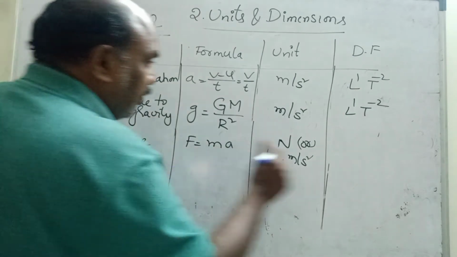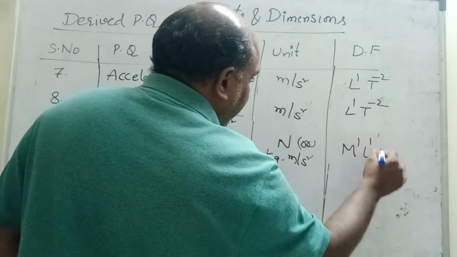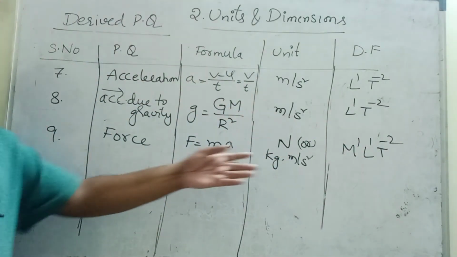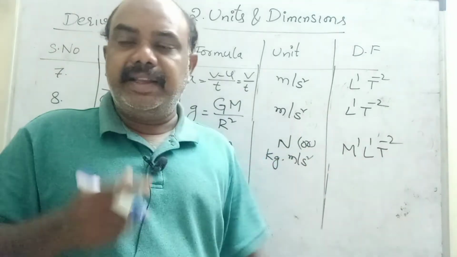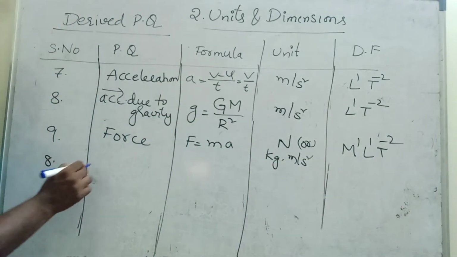What is the dimensional formula? Mass M1, acceleration L1 T minus 2. So the dimensional formula of force is M1 L1 T minus 2. Any doubts, children? Right.